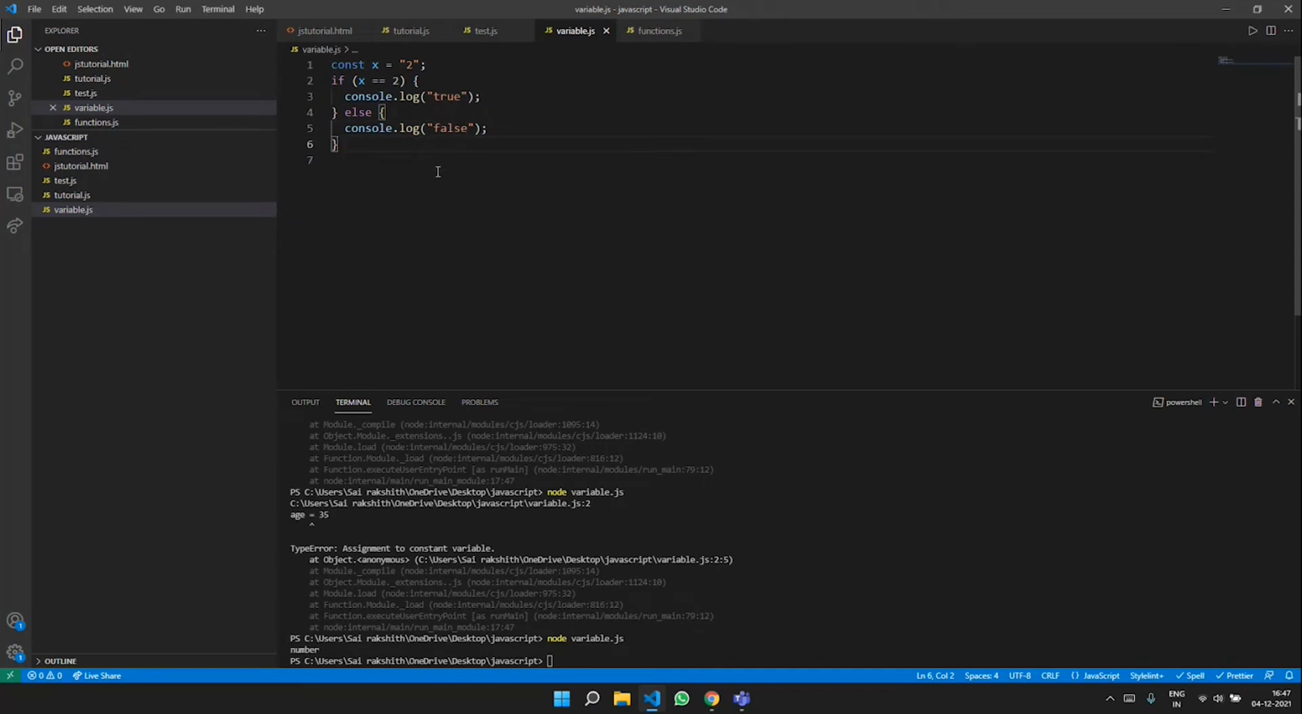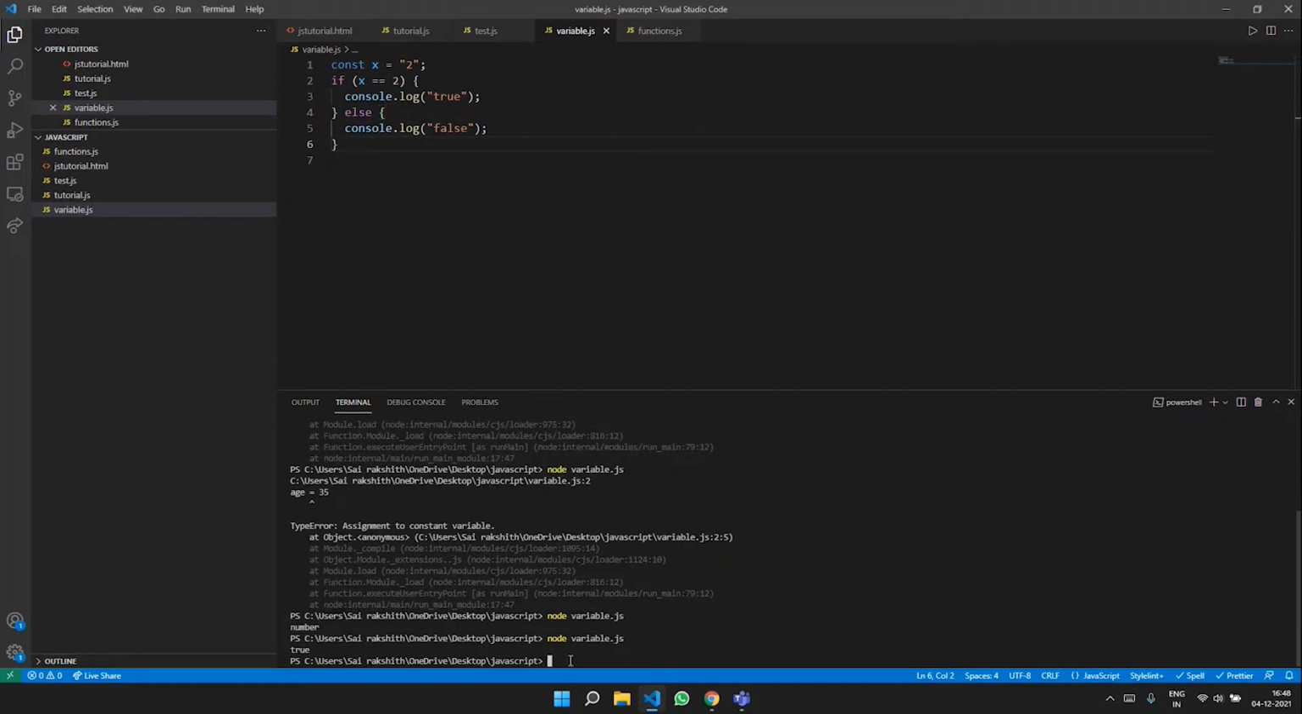When I press Shift Alt and F, it beautifies the code. Here, double equals is comparing the value of x, and it is checking in this if-else ladder whether the value of x is actually equal to 2. If it is, then true is displayed. If it is not, then false is displayed. So let's run this program and see what the output is. We get true, and this is exactly what we expected to display. We are getting true because the value of x is compared with 2. If the value of x is 2, then true is displayed, else false is displayed.